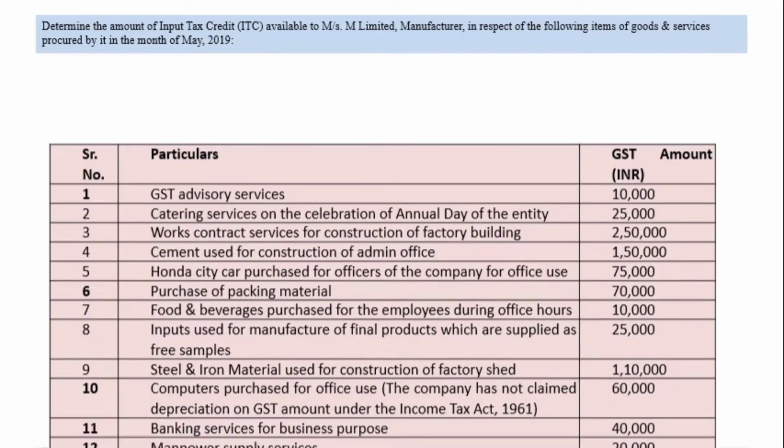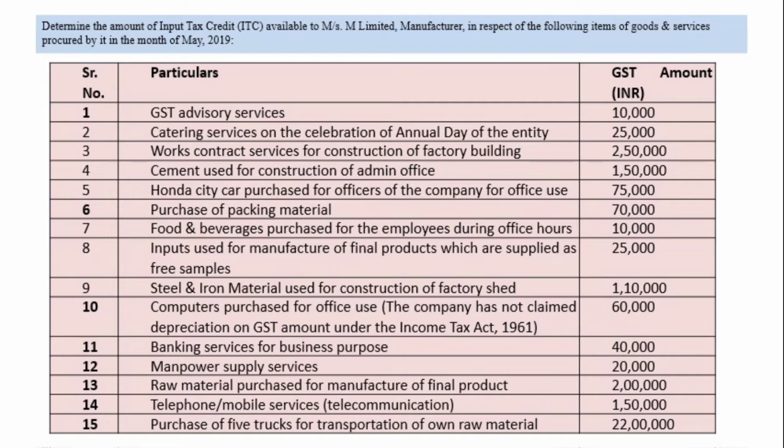So one by one. First one, GST advisory service, amount rupees 10,000. Messrs M Limited availed GST advisory service of 10,000 and it is for business purpose. So this kind of service is allowed. ITC on GST advisory services is allowed because every condition of section 16 is satisfied.